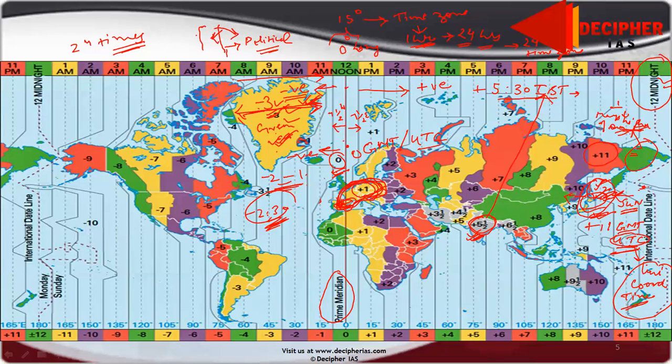Okay, we have Nepal, we have Myanmar, we have Bangladesh. These countries have time which is not an integer. For example, not like +1, +2. It is like +5:45, +3:30.